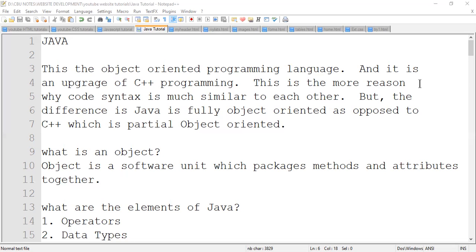So now, what is an object? An object is basically a software unit which packages methods and attributes together. With the old programming languages, which are not object-oriented, you separate the methods from the data which the program will need to use.